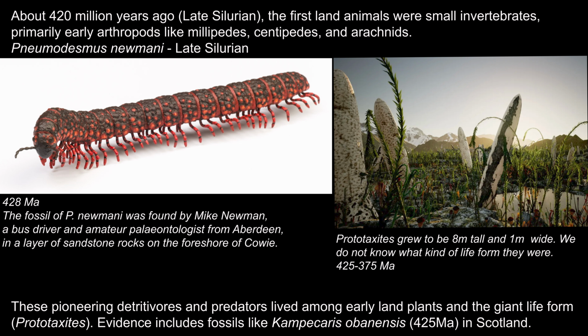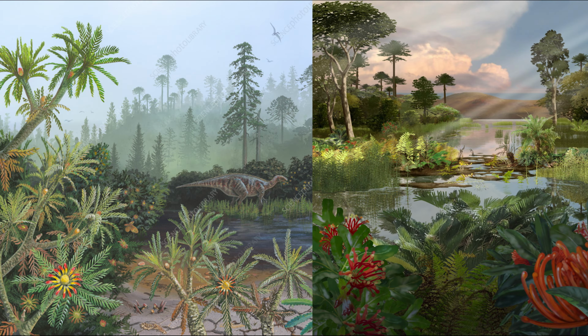At 420 million years ago, the first land animals appear. And around this time, we have some large, strange, plant-like, fungus-like things appearing on Earth, occupying terrestrial environments. At 125 million years ago, we have the earliest flowering plants, angiosperms, and this is a major innovation, a major revolution in evolution.